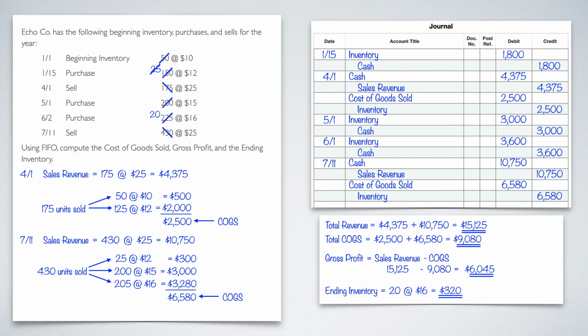Be careful. A lot of times when they ask what the ending inventory is, they don't want the quantity, because it doesn't matter if you use FIFO, LIFO, or weighted average. The quantity is still going to be the same. It's still going to be 20. It's just a matter of 20 at what. So they're looking for that price, whether it be the price per each or the total amount. But that's how you do an intermittent purchase and sale using the FIFO method.